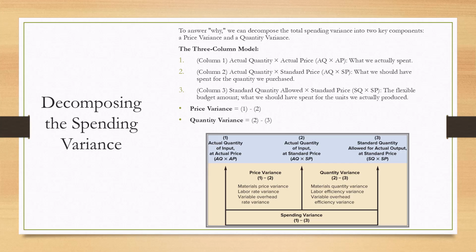The key is the new column in the middle, column 2. This represents the actual quantity of inputs at the standard price. By comparing these columns, we can isolate the variances. The difference between column 1 and column 2 is the price variance. The difference between column 2 and column 3 is the quantity variance.